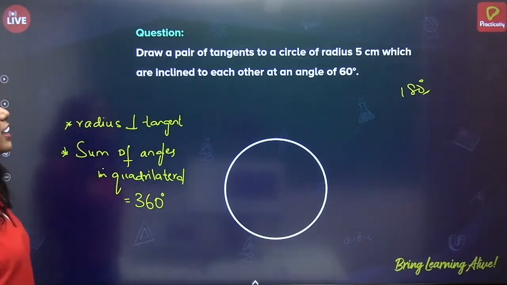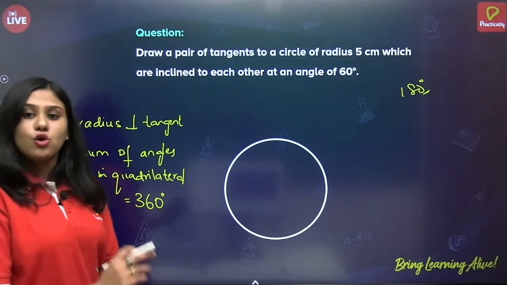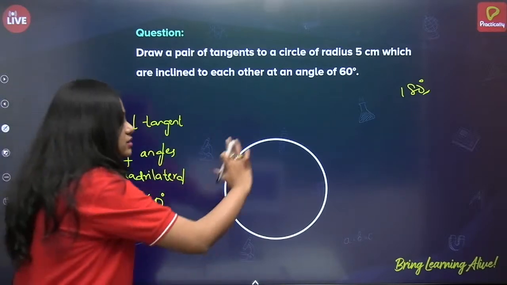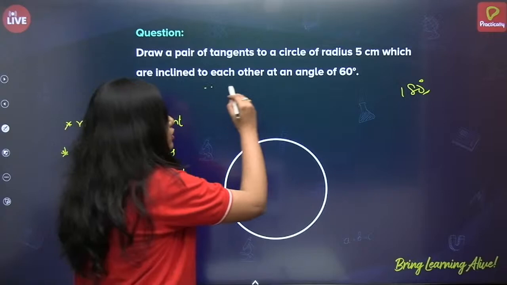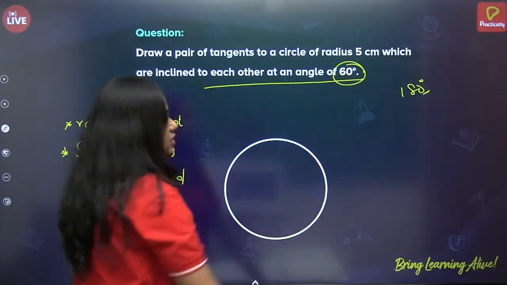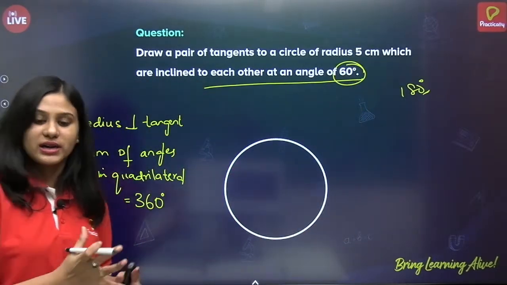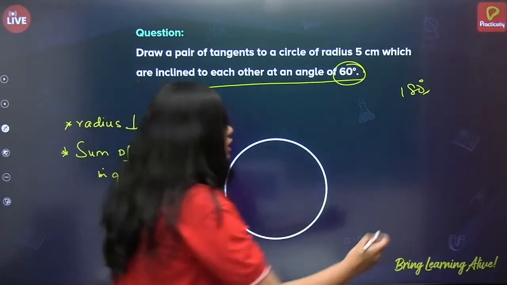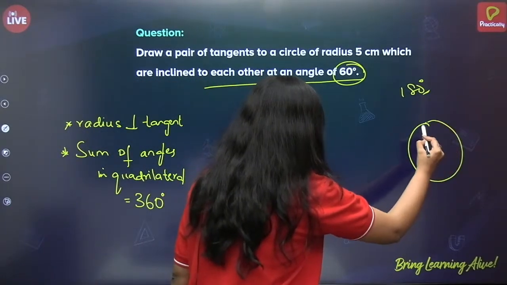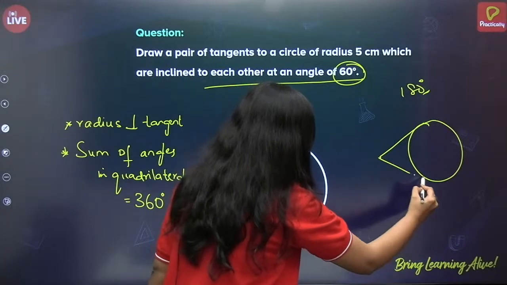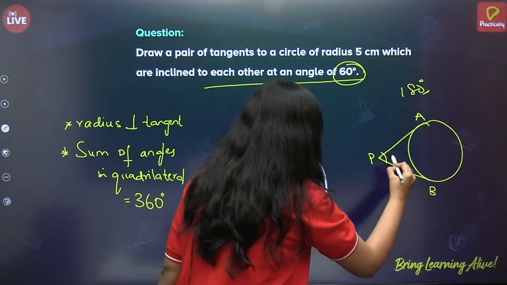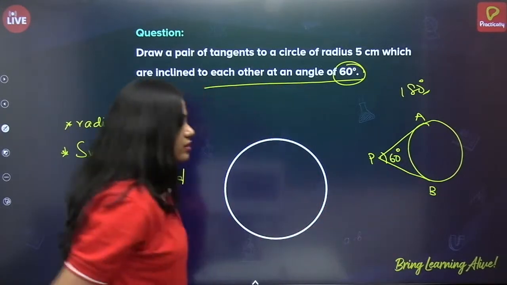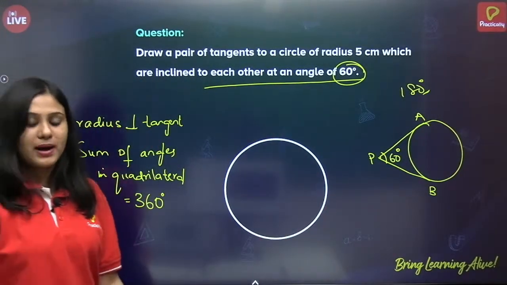Draw a pair of tangents to a circle of radius 5 centimeters. I have already constructed this circle with a radius of 5 centimeters, which are inclined to each other at an angle of 60 degrees. So first let me draw a rough sketch. Here is my rough sketch. If I draw these tangents, suppose I take PAB, this should be 60 degrees. This is how I should get my triangle.